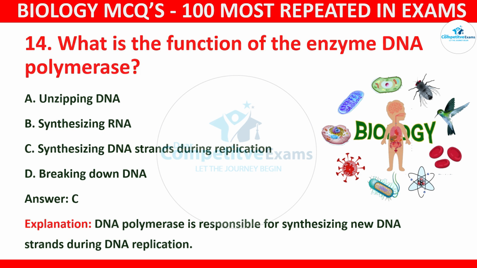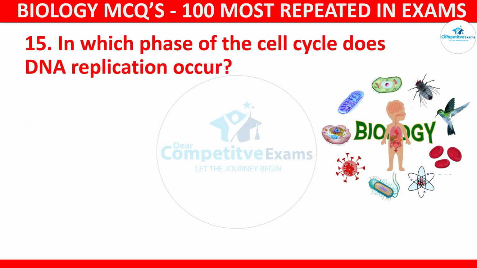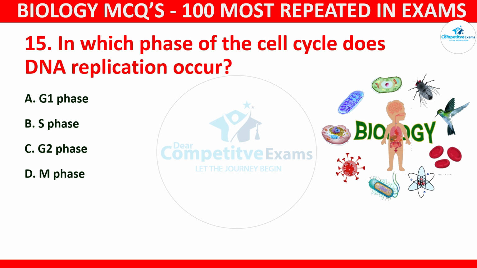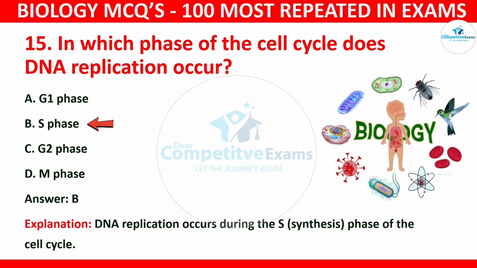Question number 15. In which phase of the cell cycle does DNA replication occur? Your options: G1 phase, S phase, G2 phase, or M phase. The correct answer is B, and that is S phase. DNA replication occurs during the S synthesis phase of the cell cycle.